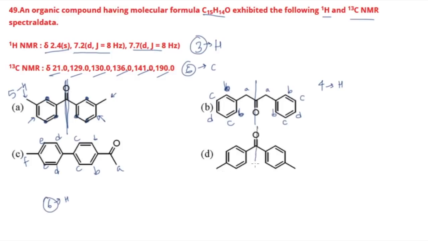Option number D, draw a plane and see how many kinds of hydrogen are there. So A. Then you have B and you have B. And since this hydrogen, this one and this one will be of same kind, so this will also be A and this one will also be A, because this is a single bond, right? So you can draw this molecule in this way also. You can draw the same molecule in this way also, that doesn't matter.